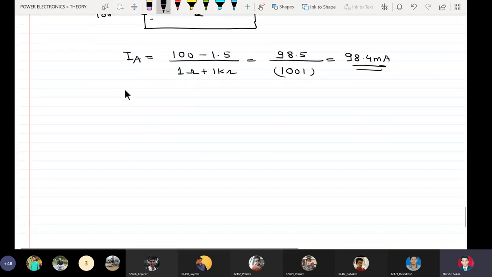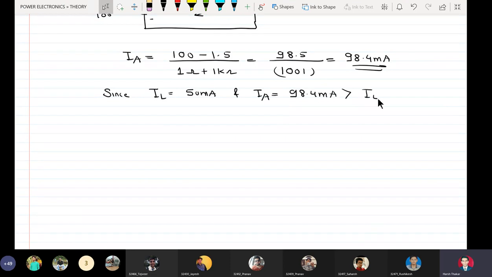Since latching current is 50 milliamperes and IA equals 98.4 milliamperes, that is greater than IL, the conclusion is SCR will latch.